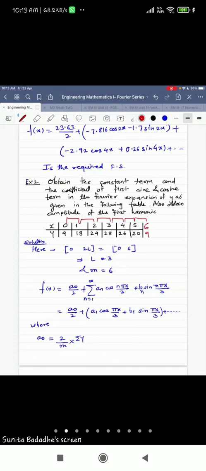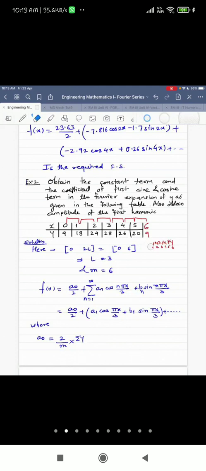Sorry, Vedant, is it clear to you? The interval 0 to 6 is divided into 6 parts. Right? This is first part, second part, third part, fourth part, fifth part, and the sixth part, like that.